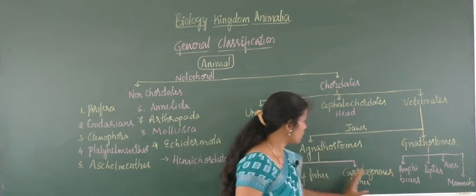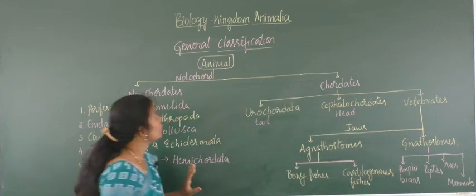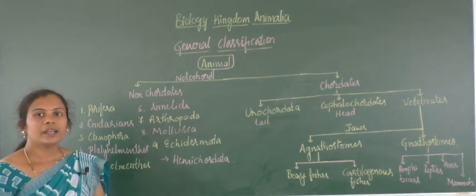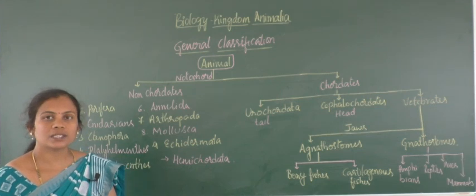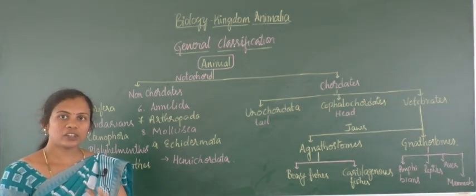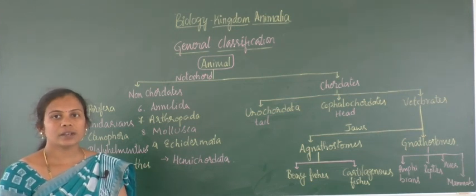And regarding this I have explained. So we completed the general classification of animal kingdom. In coming sessions, we will discuss the phyla in detail with each and every example. Okay, thank you dear students.